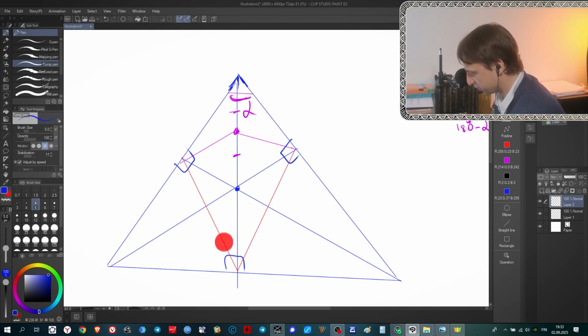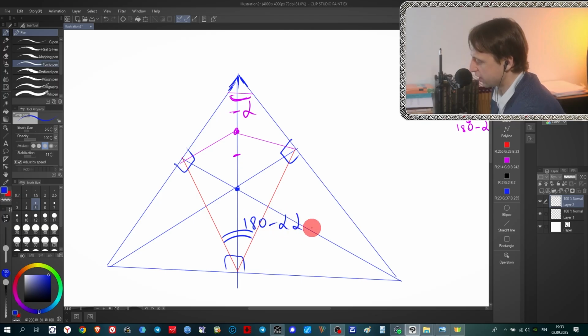This one is alpha. It means that this one is 180 minus 2 alpha. If I can show that this angle is 2 alpha, it means that this angle plus this angle is 180 degrees, and that's what we need. Why this angle is 2 alpha? Well, the reason is super simple. Look at this right triangle. This is midpoint of hypotenuse. This is a median. It means, again, that this is the half of hypotenuse.